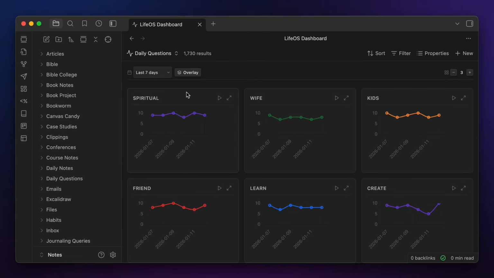And at first glance, I thought I had struck gold. I was able to create a pretty impressive looking dashboard inside of a Basis view that showed me historical data on all my journaling prompts using beautiful looking line graphs, and I could even select from a few different colors to make it a little bit more visually appealing.